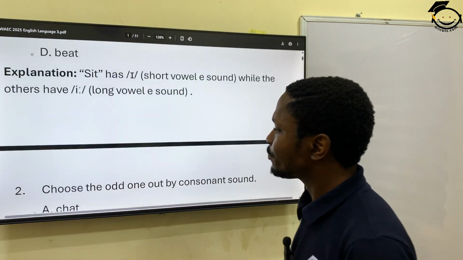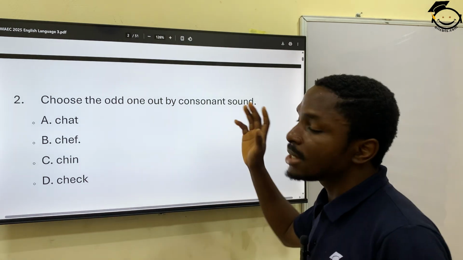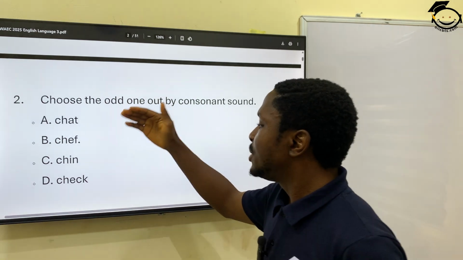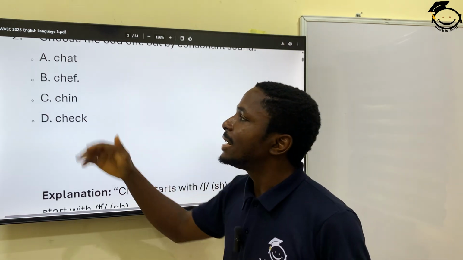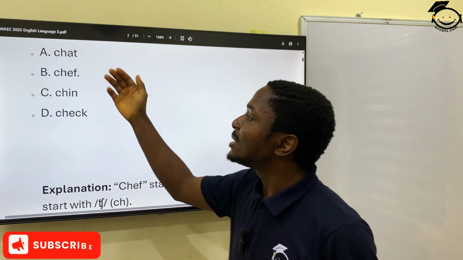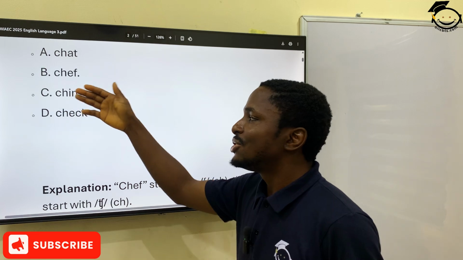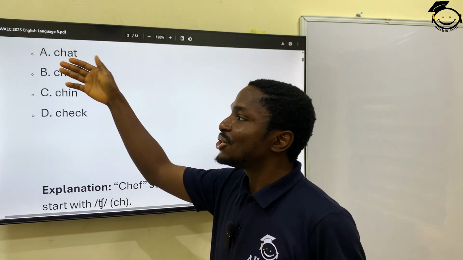Question 2. Choose the odd one out by consonant sound. Now we have chat, chef, chin, and check. If you have to pronounce them, this is chat, chef. You see the difference? Chat, chef, then chin, check. So this one has the ch sound, right?